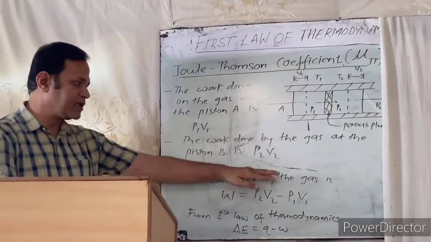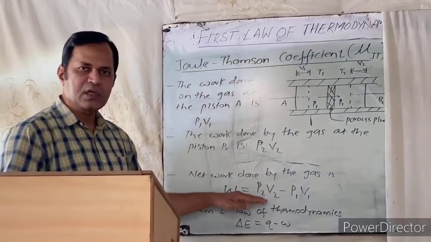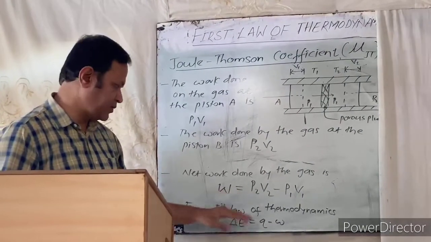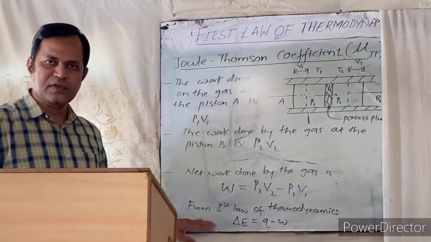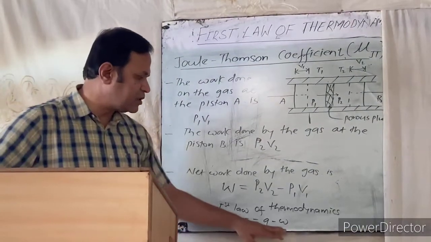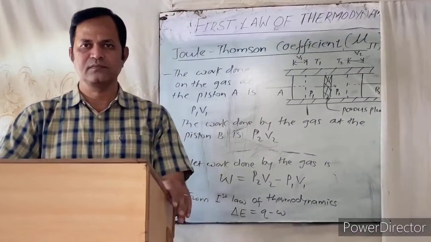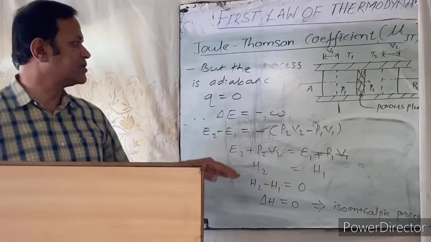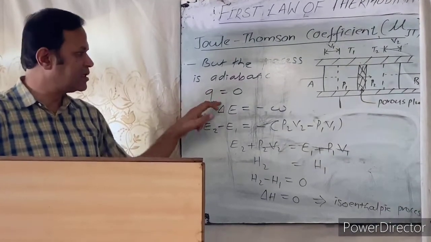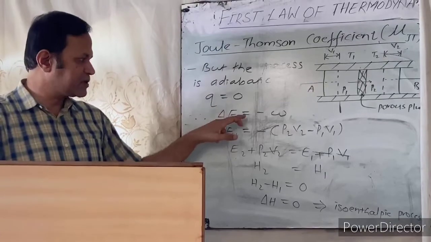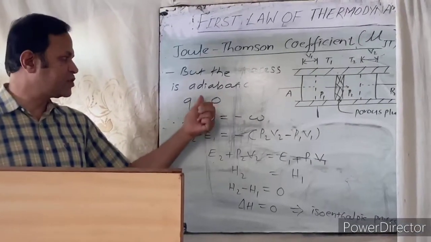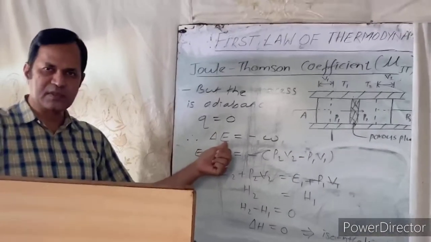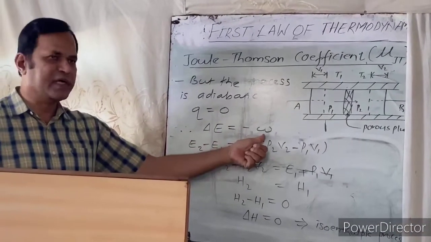Therefore, the net work done by the gas, W, is equal to P2V2 minus P1V1. Now, from the first law of thermodynamics, the mathematical equation is delta E is equal to Q minus W. But the process we have considered is adiabatic, that means Q is equal to 0. If you substitute Q equal to 0, the equation becomes delta E is equal to minus W.